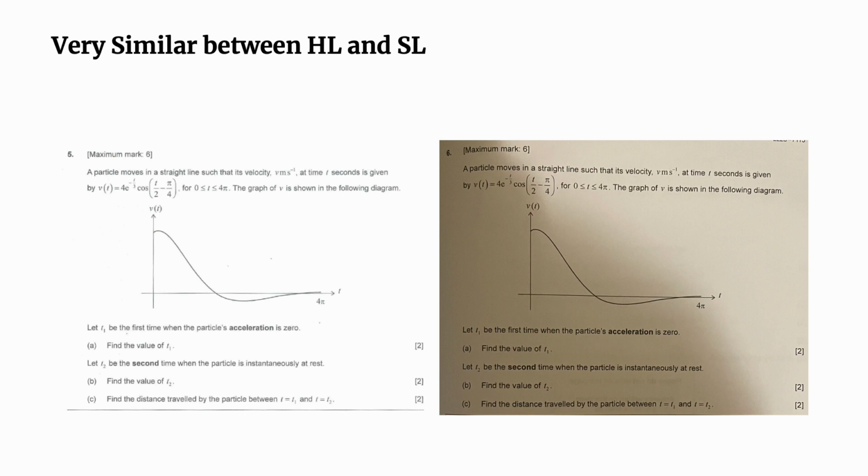Yeah, here, it's a use of calculator. You got the velocity, and here they ask you to use the calculator to find the derivative, right? To represent, for example, the acceleration, and then at rest, you have to translate that the velocity is equal to 0. For the distance, what you want to do is to find the area under the velocity. So as you can see, exactly the same thing between the HL and SL from the 2023 May.